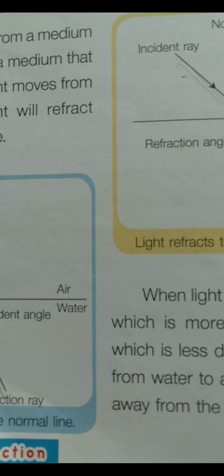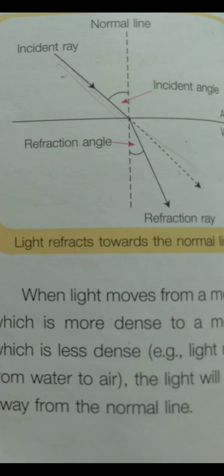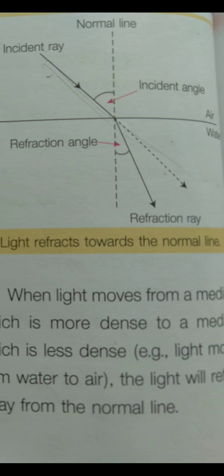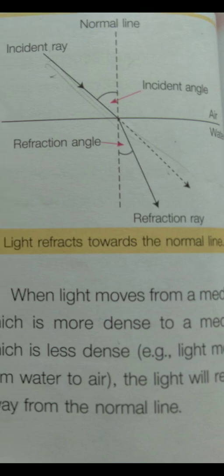When light moves from a medium which is less dense to a medium that is more dense, for example, light moves from air to water, the light will refract towards the normal line. Look at the picture here. Light moves from air to water.